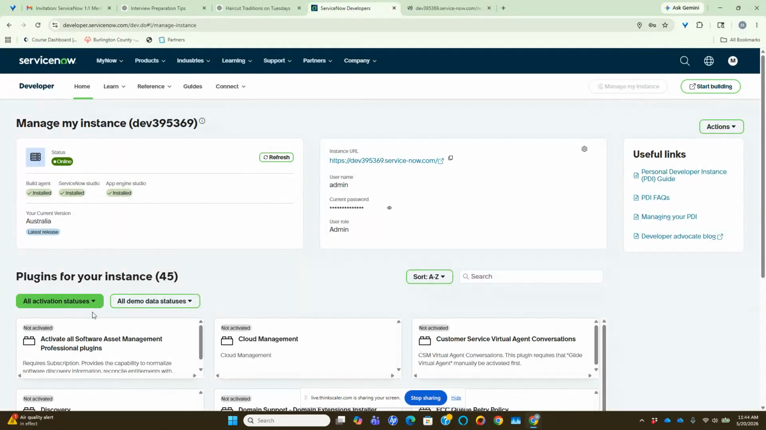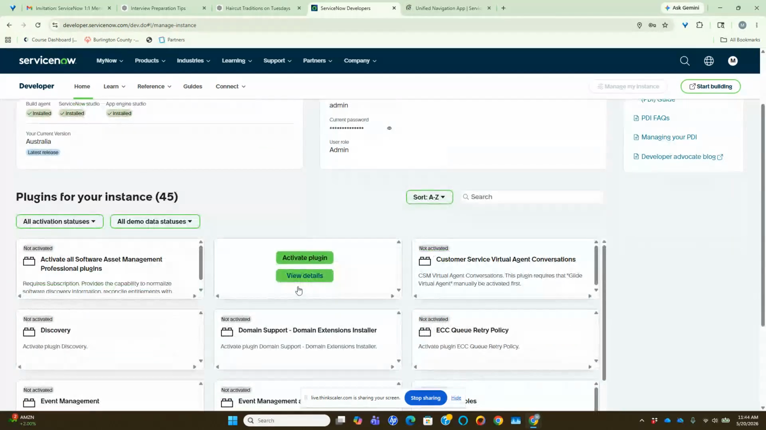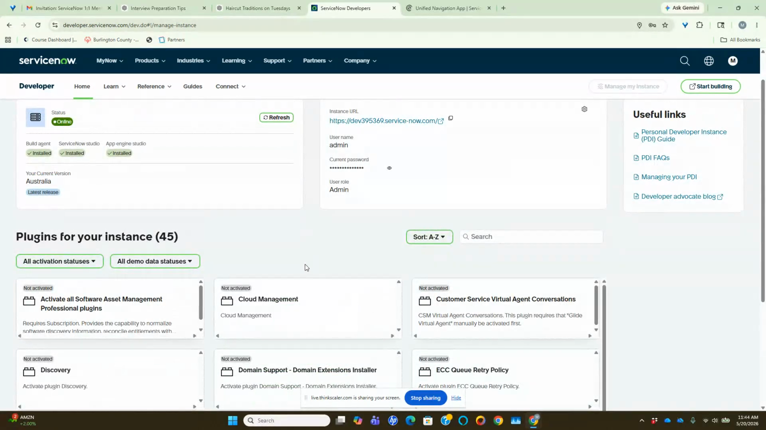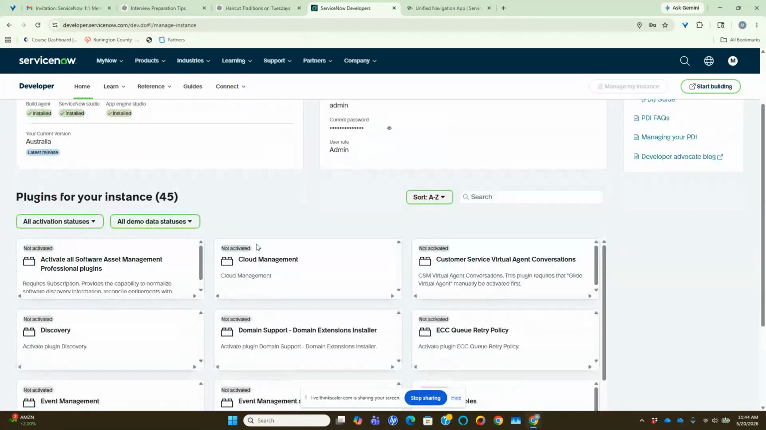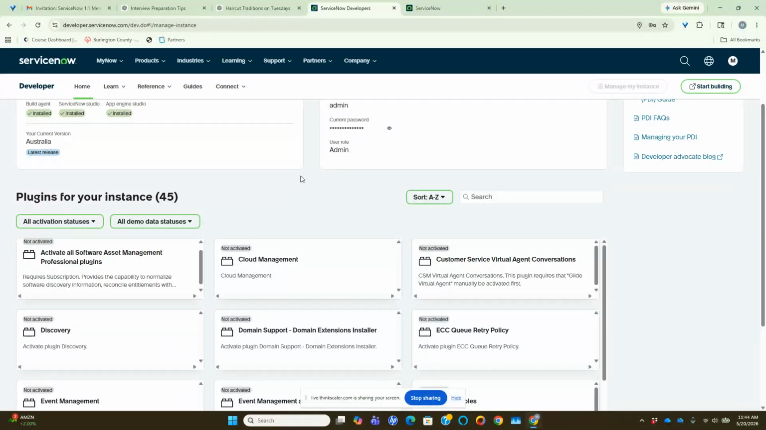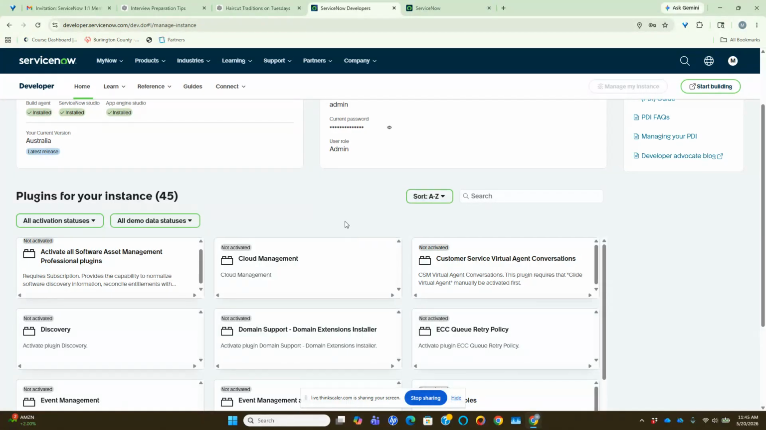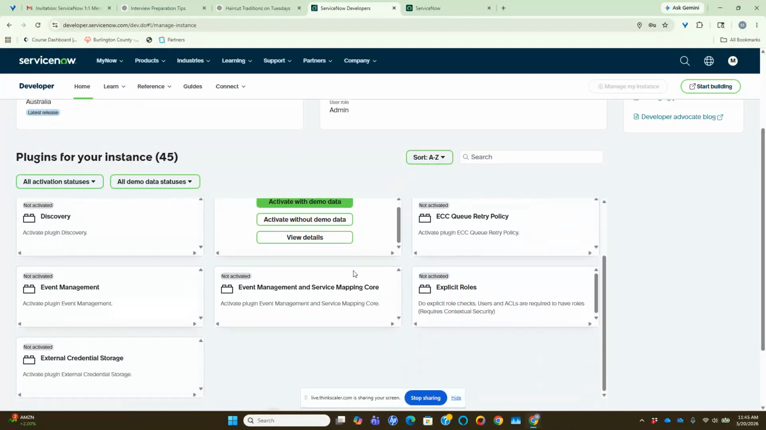This is just information, like a dashboard kind of stuff. No, it's not a dashboard, this is your instance status basically. What is installed and pre-built in your PDI is shown here. These are the plugins. Plugins are not a big thing. Suppose I need an application called security incident. For that I need to install the security incident plugin to manage security incidents.